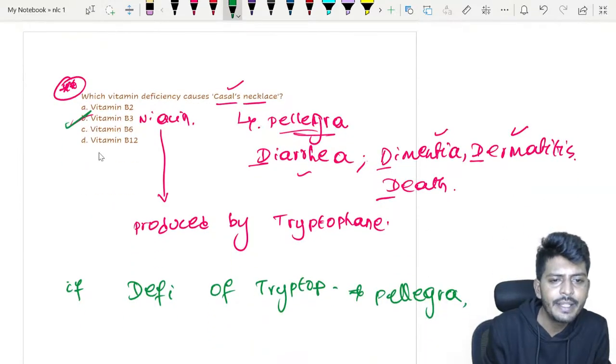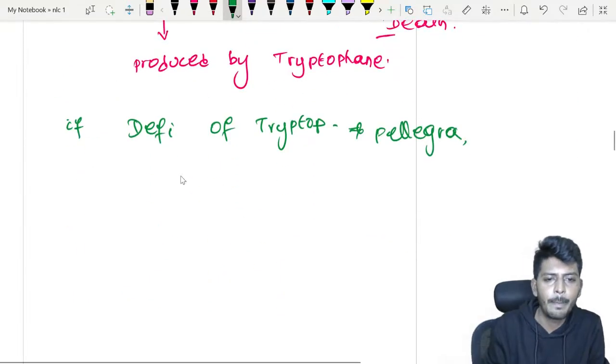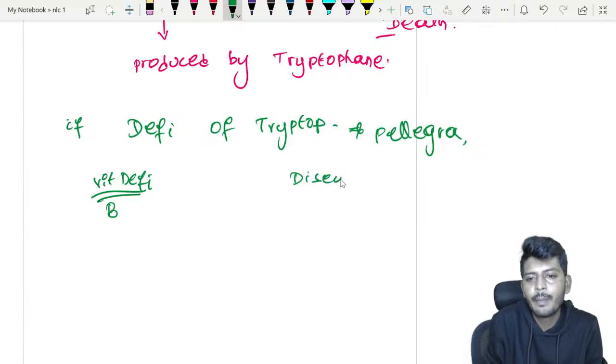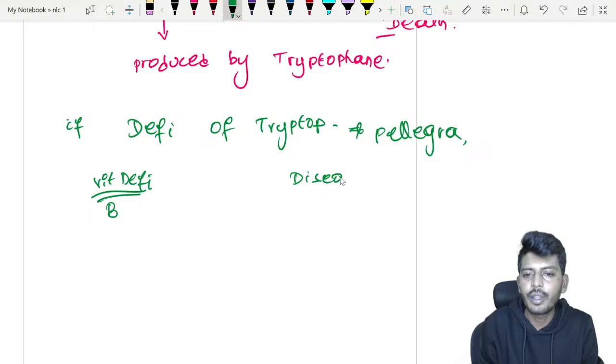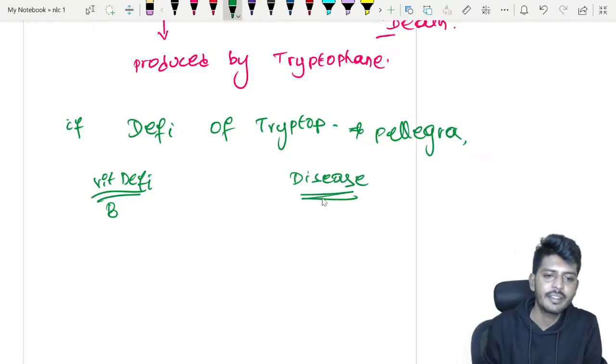Now B2, B6 and B12, let's see a little bit. So B2 deficiency. I will write the vitamin deficiency and the disease name, because this is some of the questions which have been commonly asked. It is only for vitamin deficiency and disease, especially since the options given are confusing. So let's start off with vitamin B2.